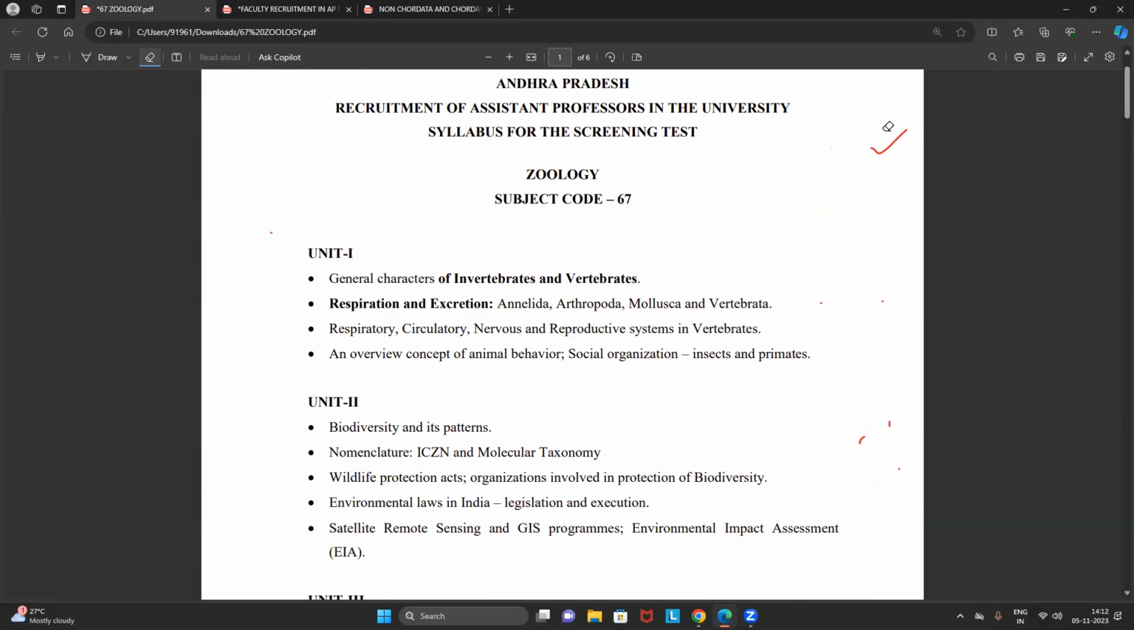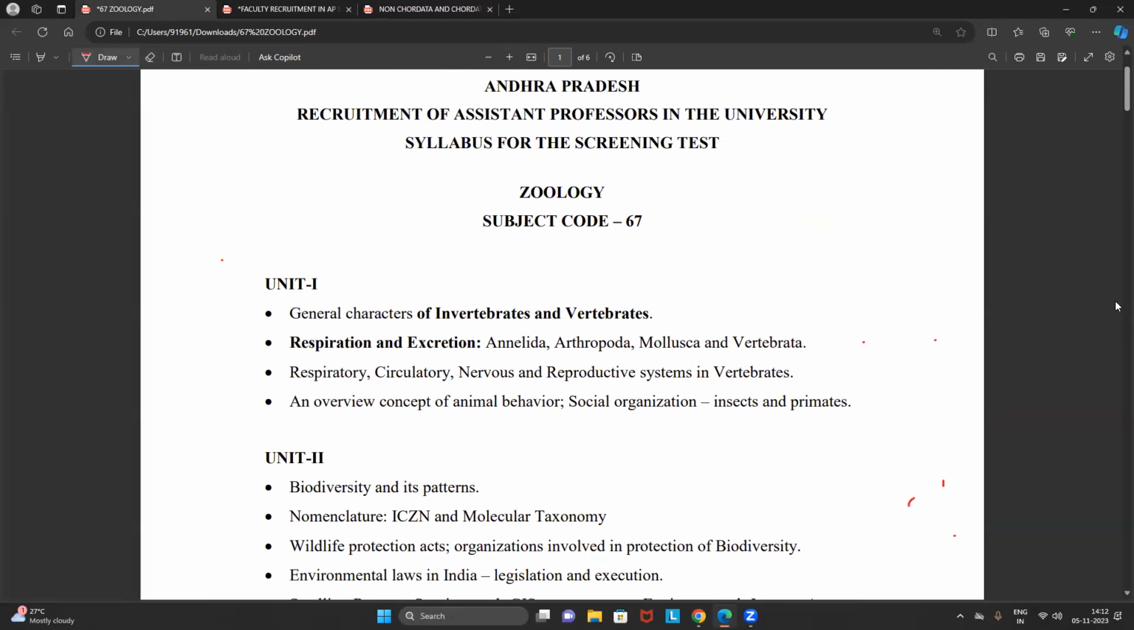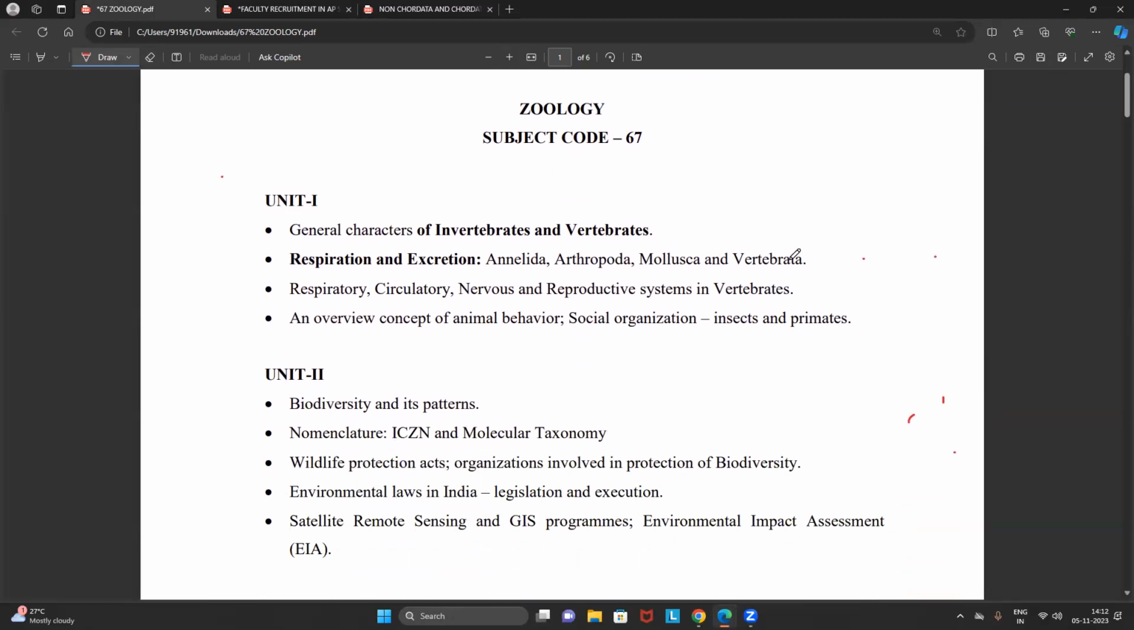Okay. Now let's try to understand the syllabus. How many units were given? And trust me, friends, when compared to biochemistry, biotechnology and botany, the syllabus of zoology is extremely easier. I am not saying that the zoology syllabus is easy, but compared to the other disciplines, this syllabus is pretty easy. Let me completely analyze it for you.